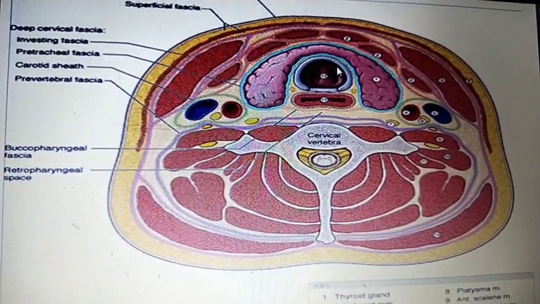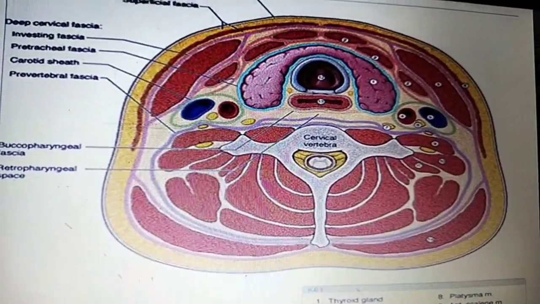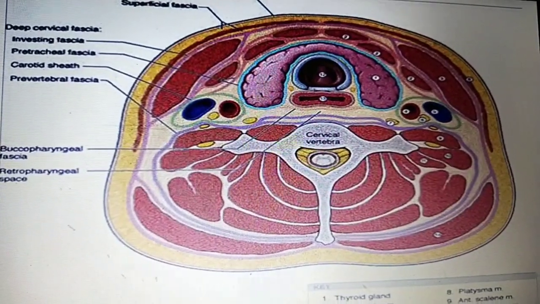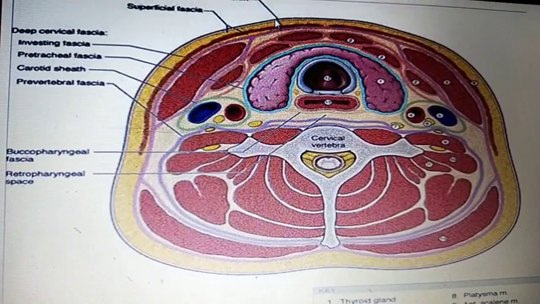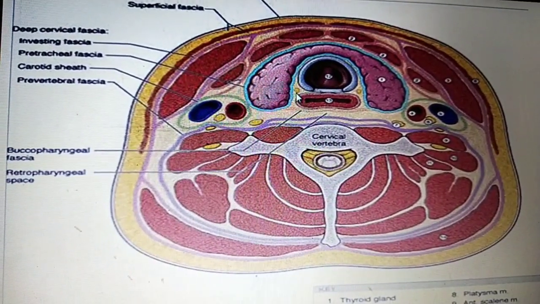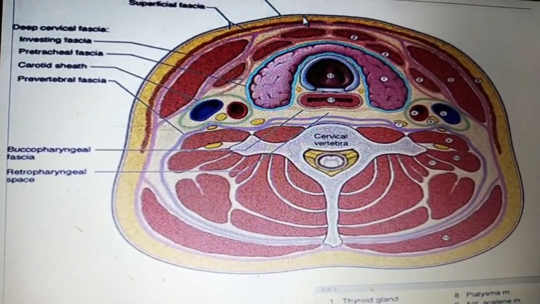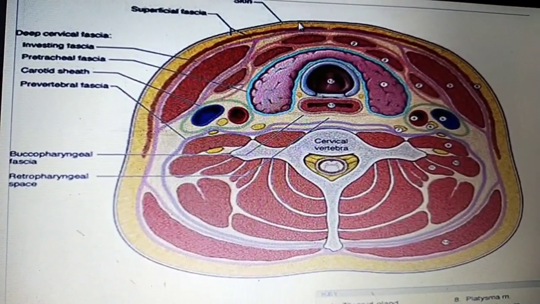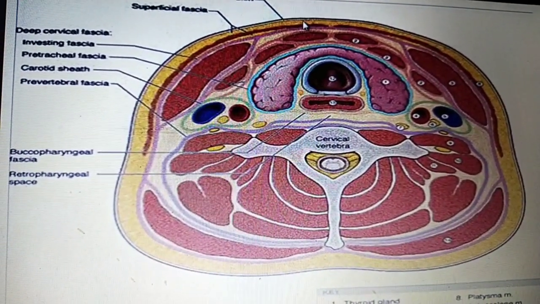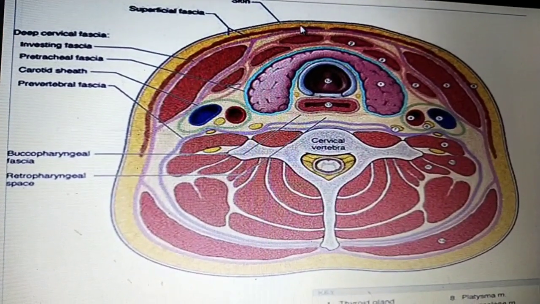Another thing, just for your information, I will explain from superficial to deeper side. This is the skin. After the skin you see the fat.